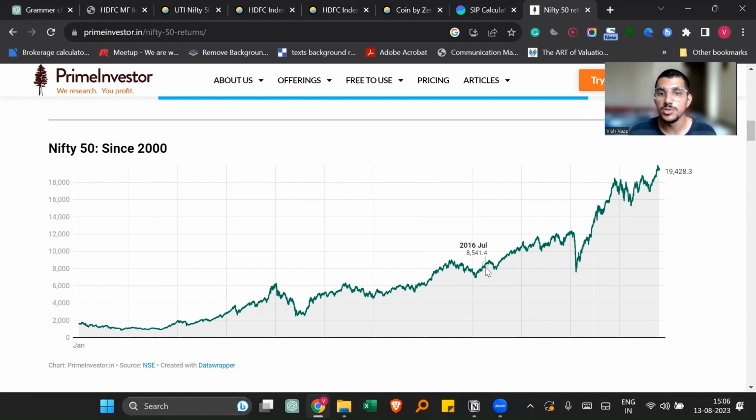So let's assume that now you stayed invested for nearly 4 years, right? What is the value of Nifty now? 11,900. So you saw that in 4 years you got a return of more than 20 to 30%. That's why you have to stay invested for more than 3 to 5 years. Like this, index funds can give you an annualized return of 10 to 12%. This is a pre-tax return.